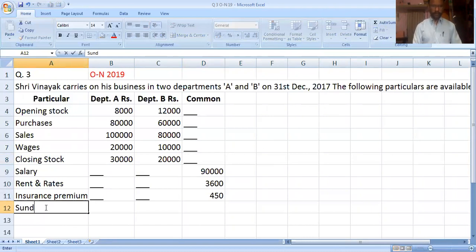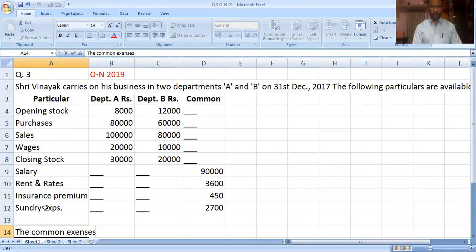Sundry expenses: common rupees 2,700. The common expenses are to be charged to each department on the basis of turnover.